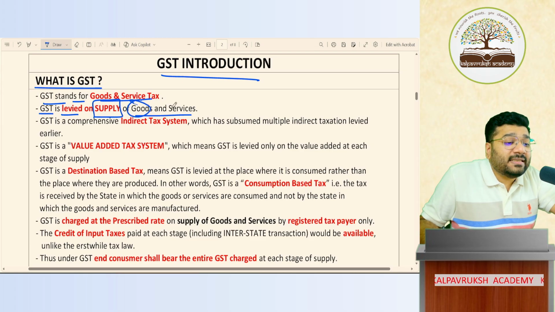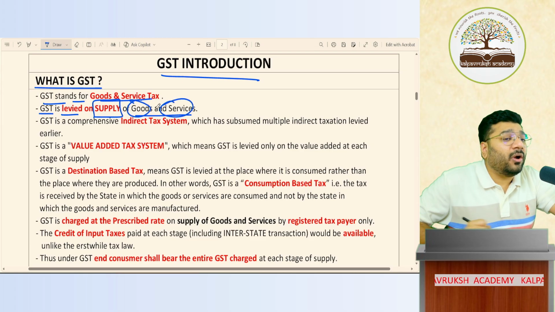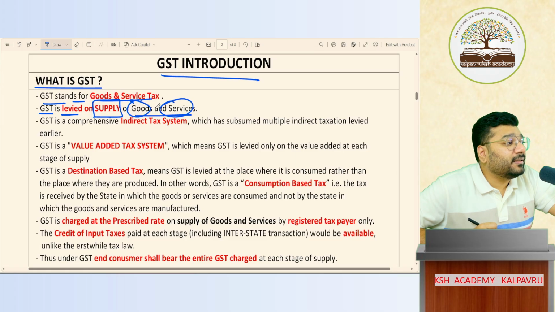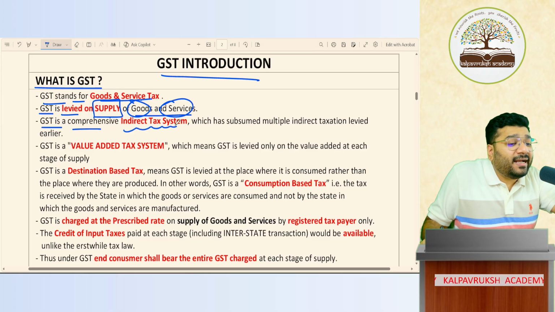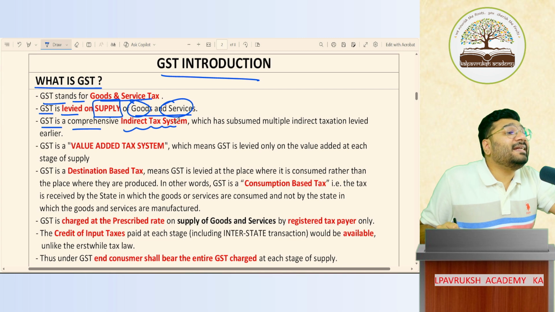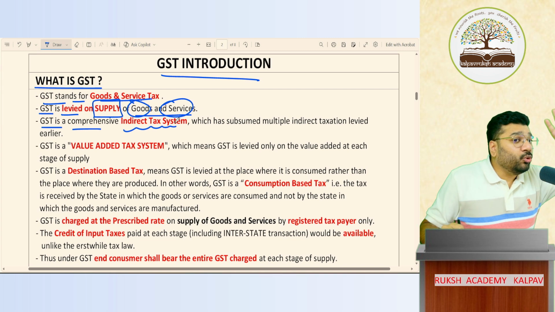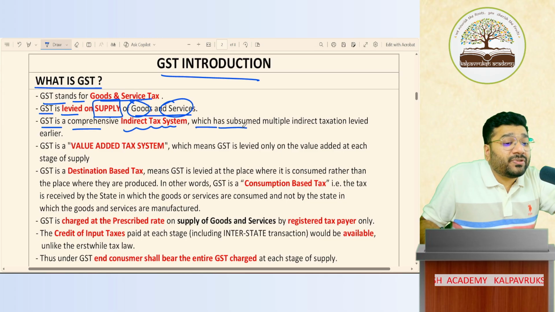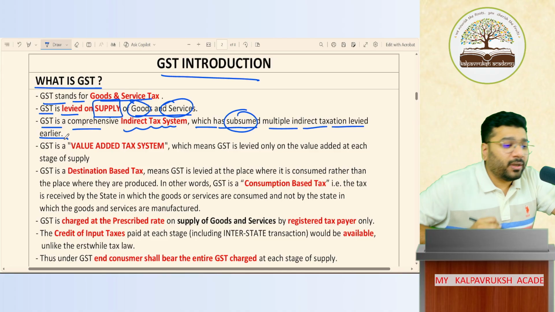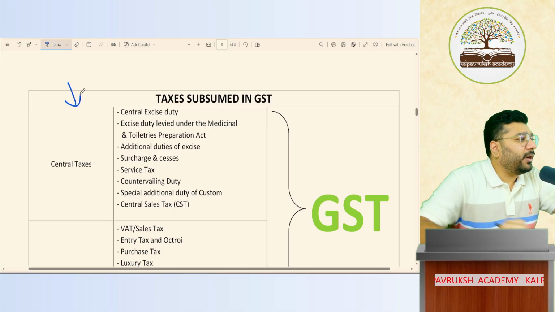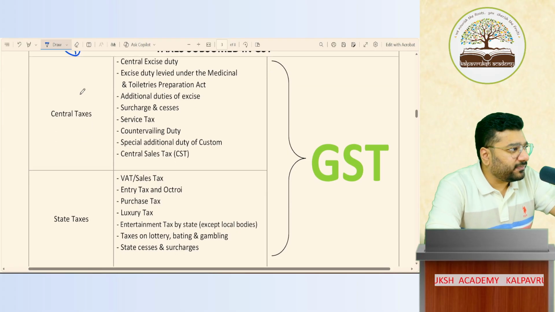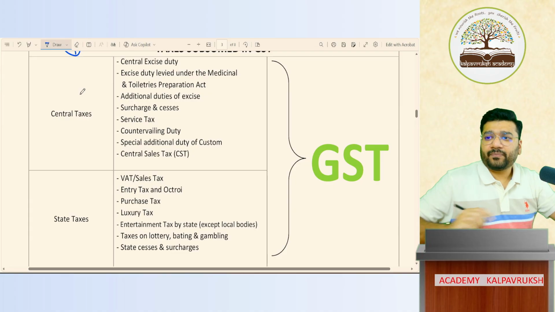So whenever the goods and services are supplied, that is called levying of GST. Got it? Not got it? GST is a comprehensive indirect tax system. What system is it? Indirect tax system. Why is it indirect tax? Two things I've explained. It has subsumed multiple indirect taxes levied at the earlier stage. Now, what does this mean? Can I explain it now itself? Okay.